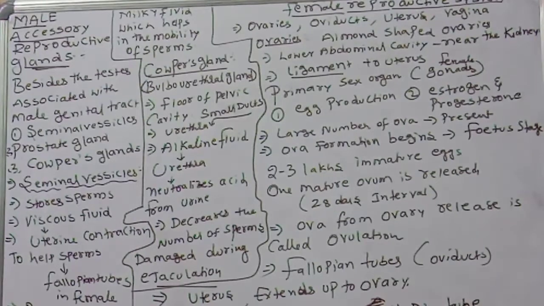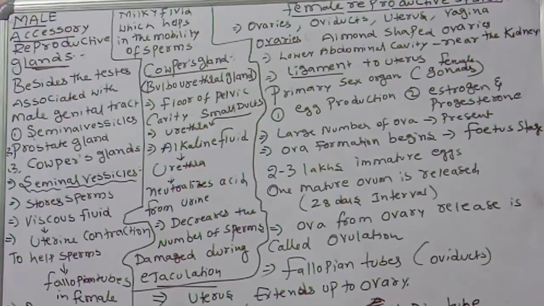In the female reproductive system, too much acidic concentration is there, in the female genital tract, in the vagina. For the sperms to survive in that acidic concentration, the acidic condition has to be neutralized by some fluids.